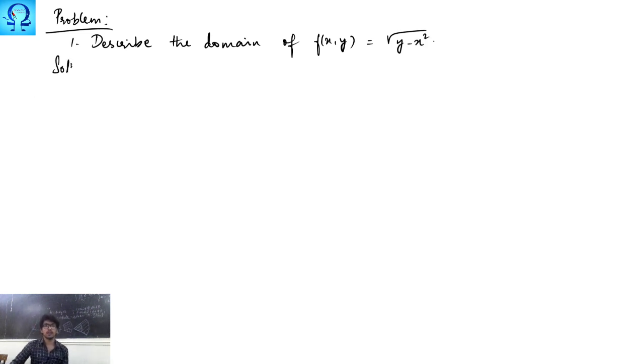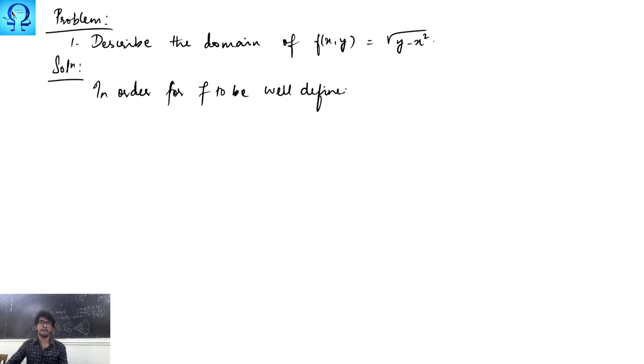So what did we do yesterday? In order for f to be well defined, we have y minus x square non-negative. So this tells us that y is bigger than or equal to x square.